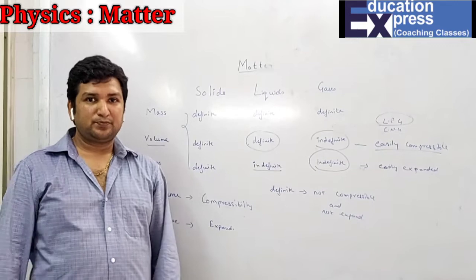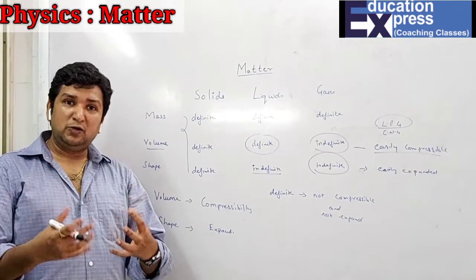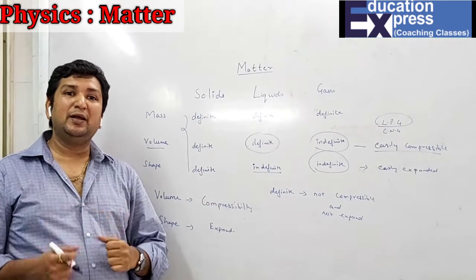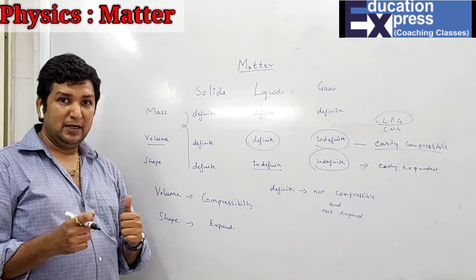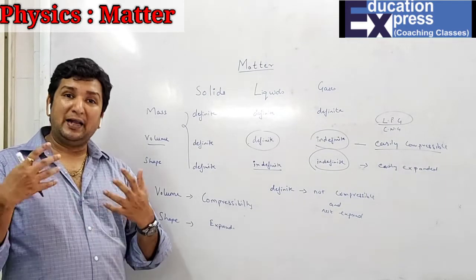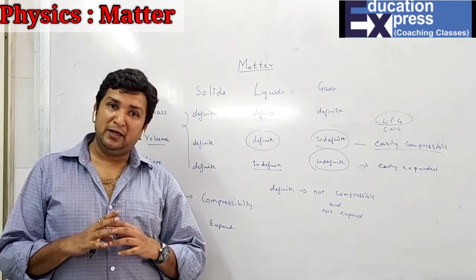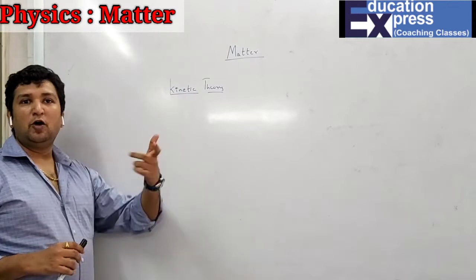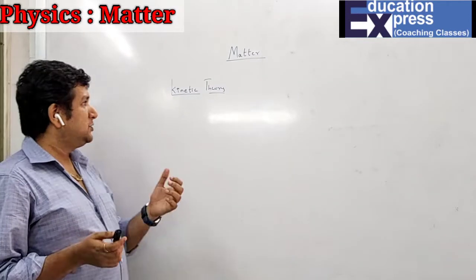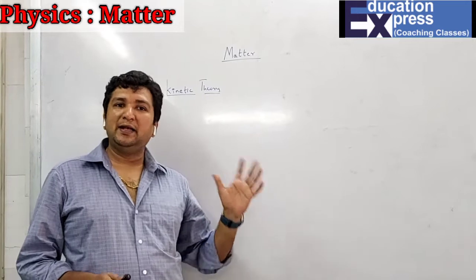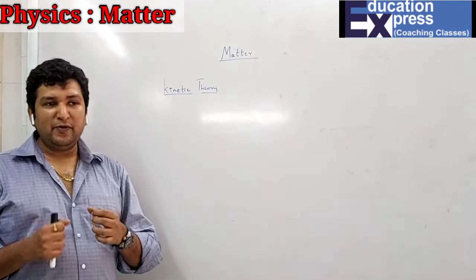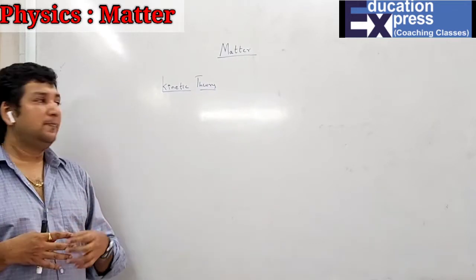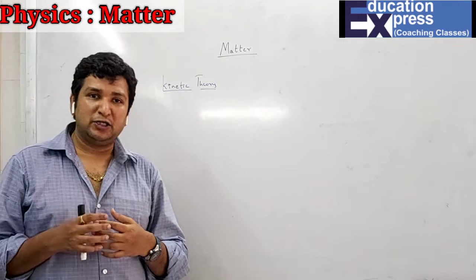Now let's start with the properties related to motion. Anything related to motion is said to be kinetic. That means if anything is moving, the movement of particles is said to be kinetic. Based on that, first I'll explain the kinetic theory and then certain properties. With respect to the arrangement of particles, I'll be explaining it with respect to the kinetic theory. Kinetic means if anything is in motion, or the energy possessed by the particle is said to be kinetic energy.